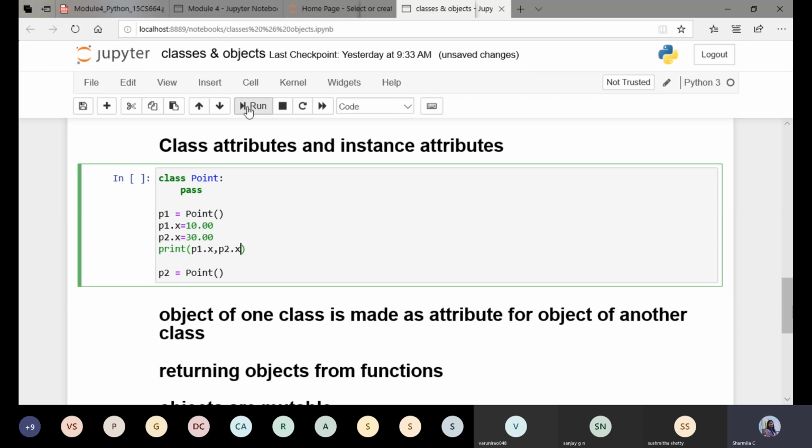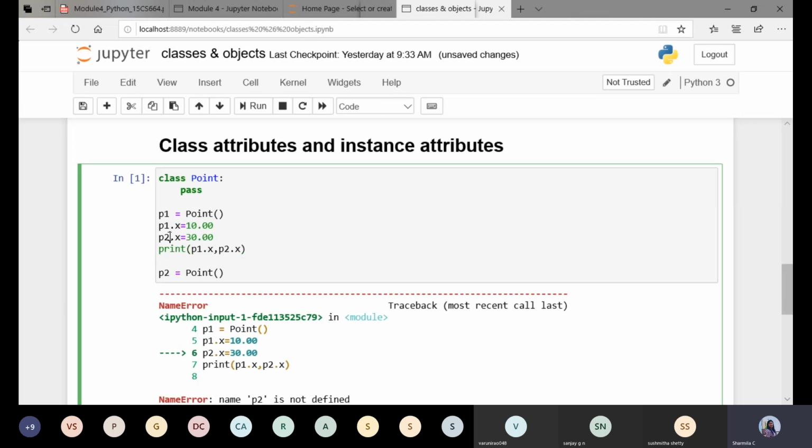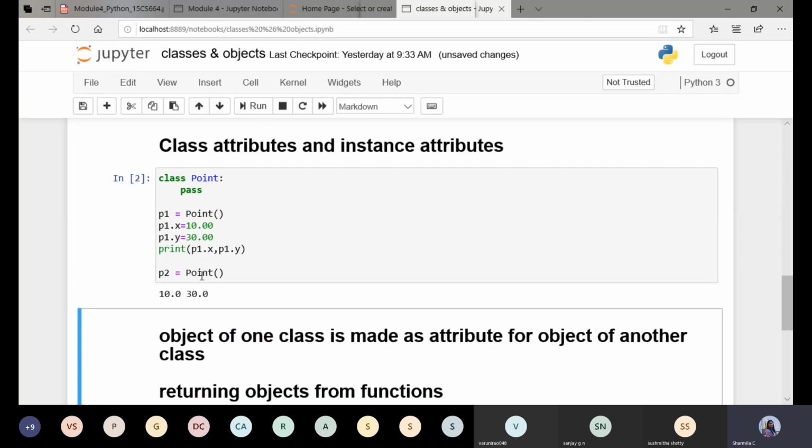So these are the attributes. Now if I execute it, sorry, this should be p1.y. Now you can see here, for the object p1 we have created two attributes, that is x and y.